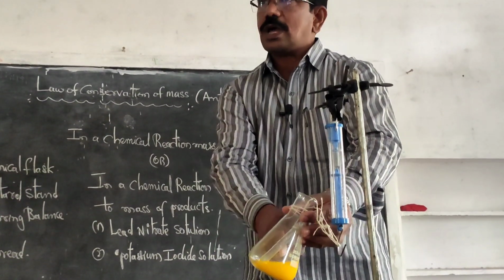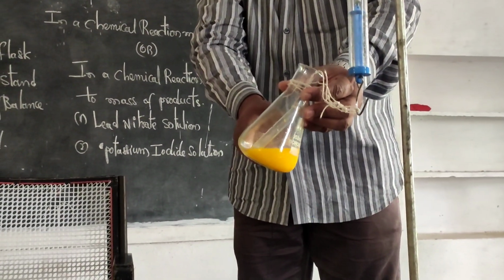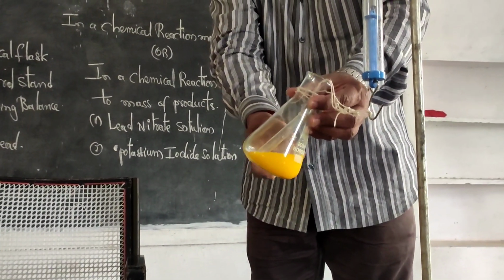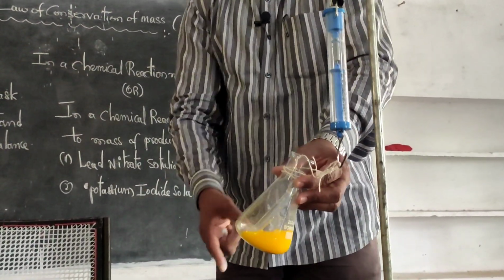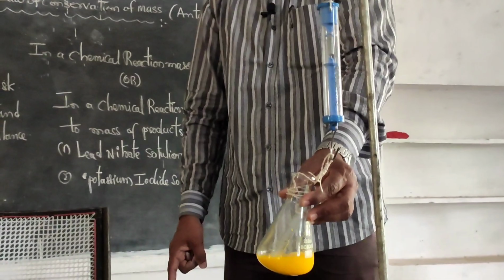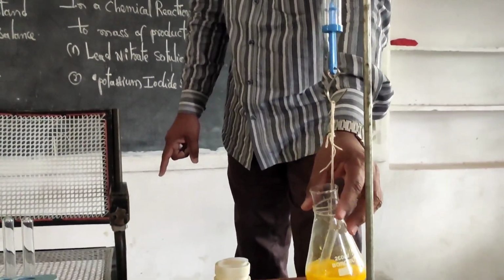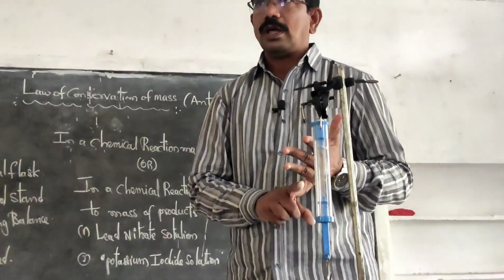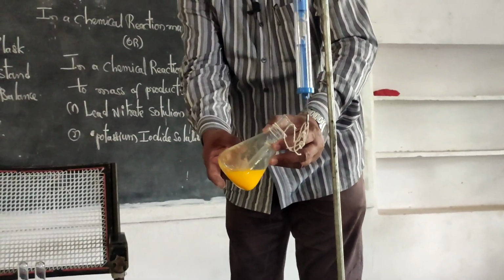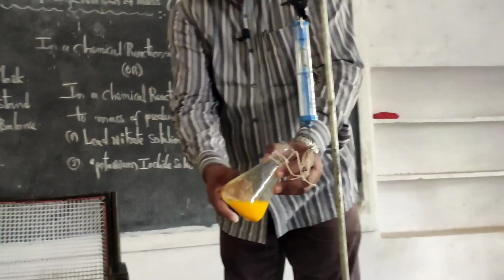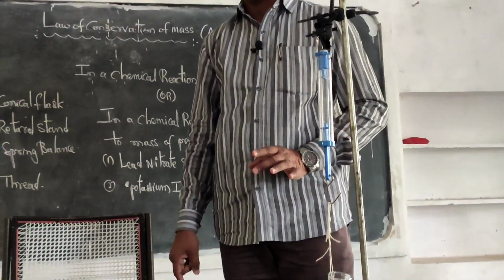This powdery, undissolved substance is known as a precipitate, which you will learn in your higher classes. A precipitate is formed. With this experiment we can say what a precipitate reaction is, how the precipitate is formed. The same experiment proves this precipitation reaction. Are you clear about that one? The yellow powdery substance formed at the bottom of the conical flask is known as a precipitate, an undissolved substance.